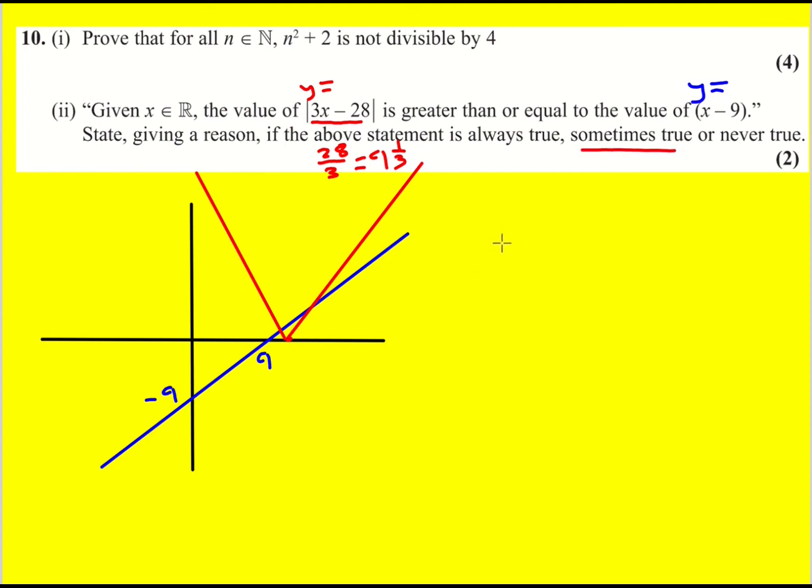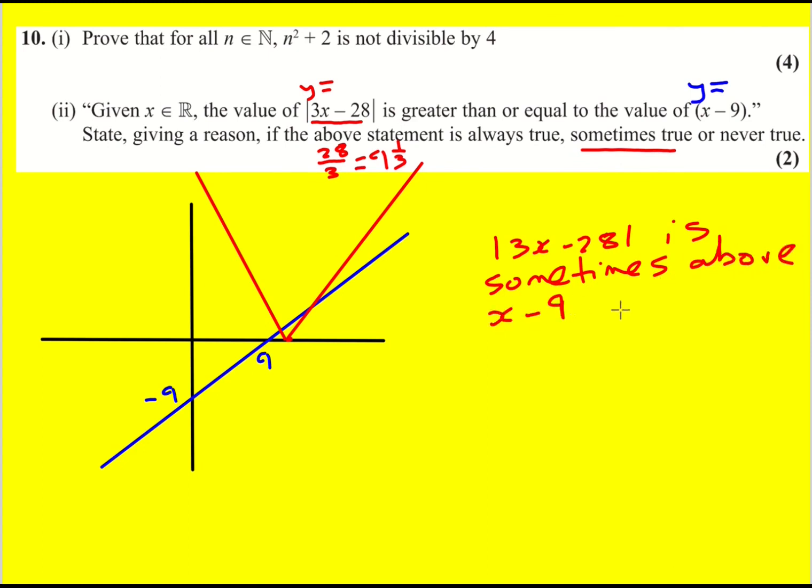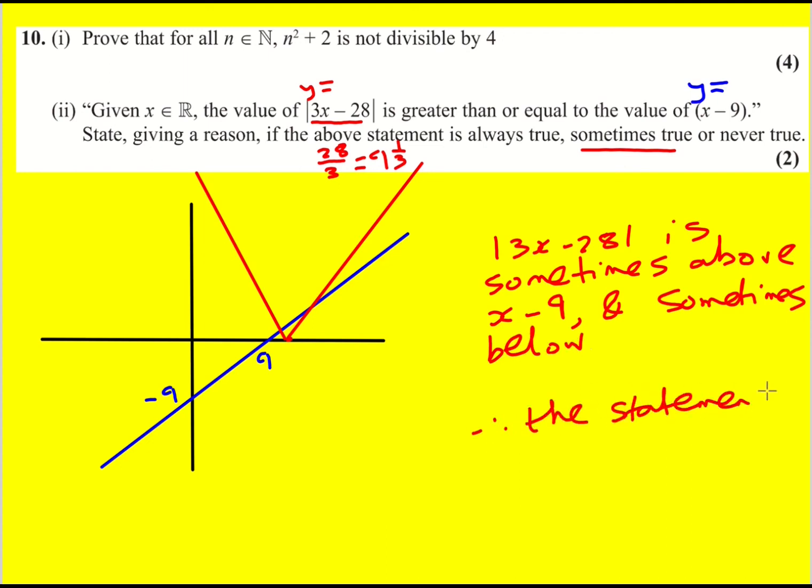So 3x minus 28 is sometimes above x minus 9, and sometimes below. Therefore, the statement is sometimes true. I think that's a pretty comprehensive answer, to be honest, looking from the graph, we can see this little region.